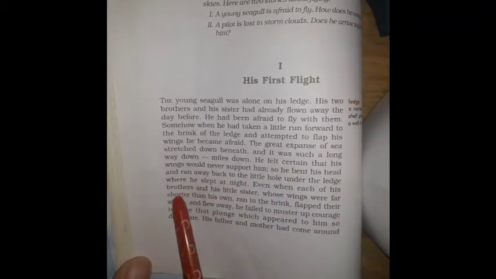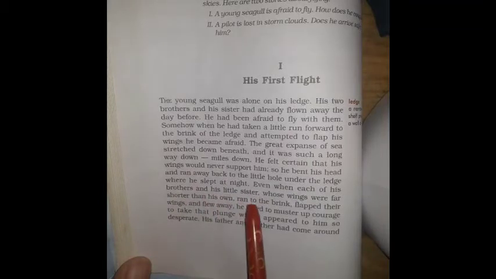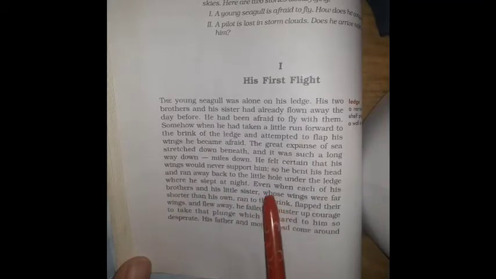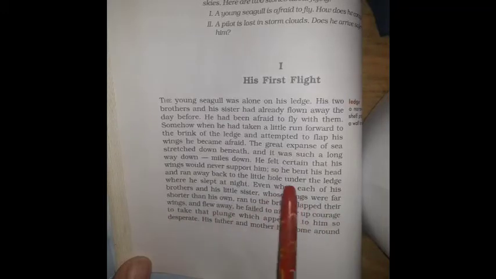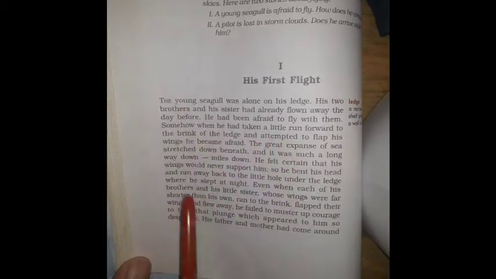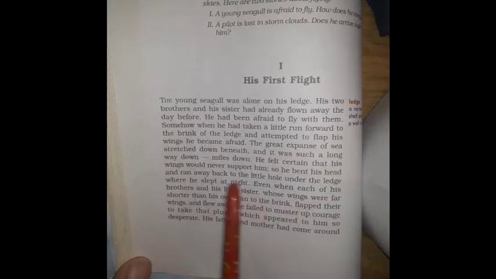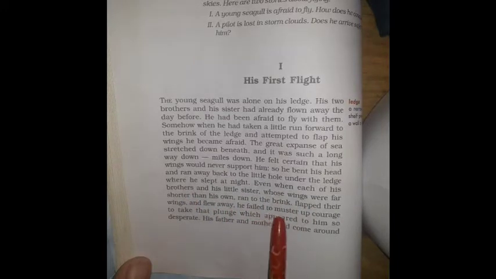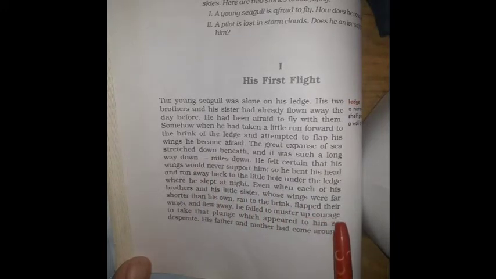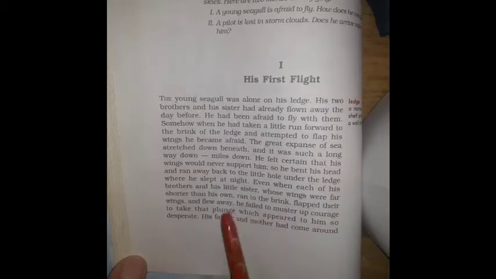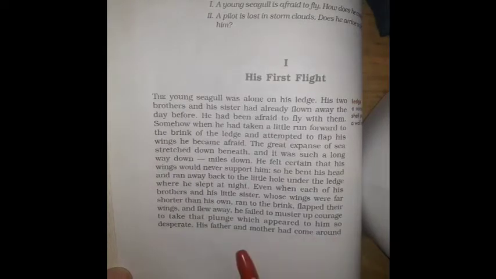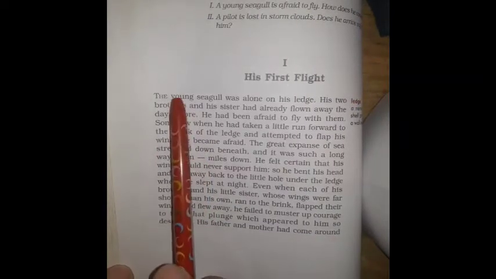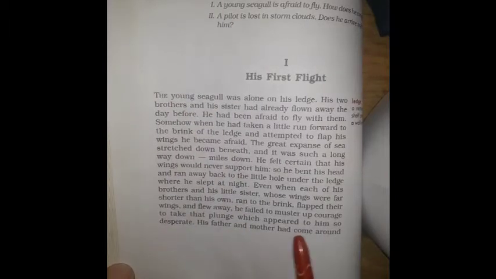His sister and brothers could run to the brink, to the edge of that rock, flapping their wings, but this young seagull could not fly. Brothers and sisters all flew away, but he failed to muster up courage. He could not gather courage, so he was so desperate. So his father and mother had come around.